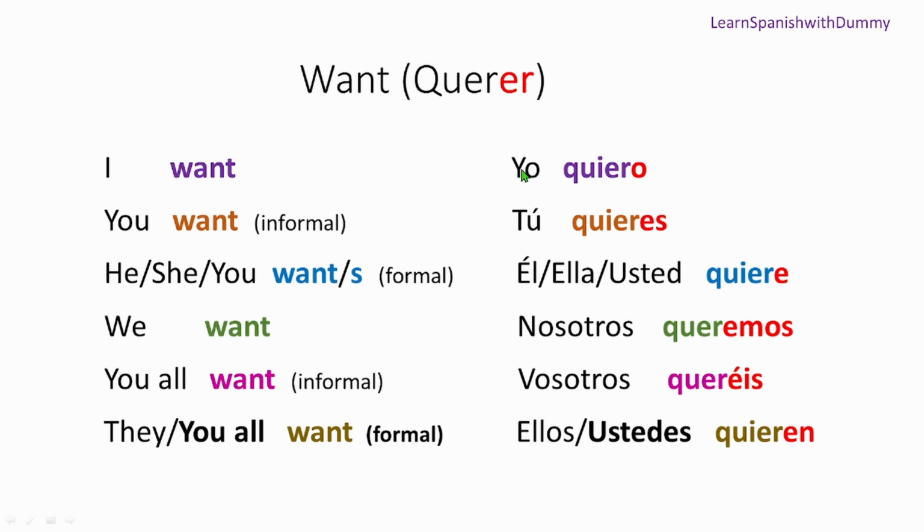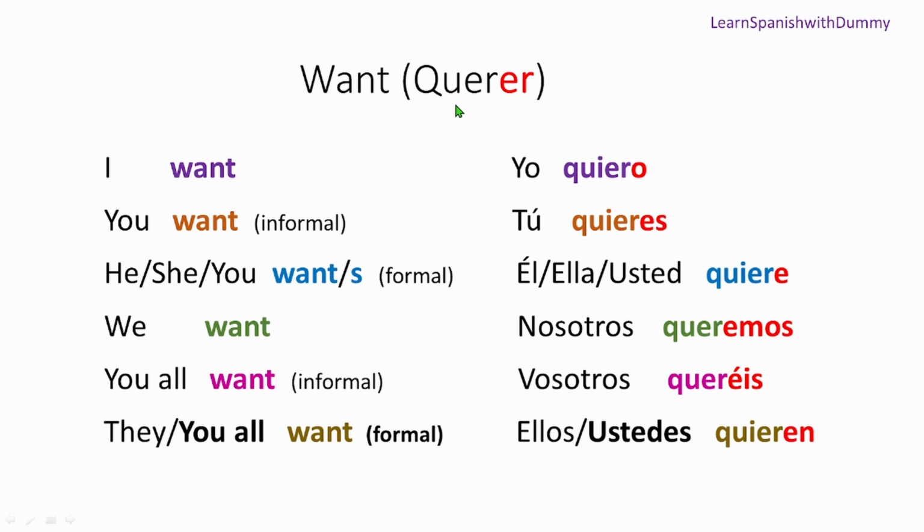Now some of you may be thinking, why is it quiere here, in querer? I told you that you need to change the er ending and put these endings. Okay, that's fine. But what about this? Why is it changing in the middle? It's quer, er, but it's quie. So this i has been added. It's extra here. All are the same, but the i is extra everywhere. Why is it? You may be thinking.